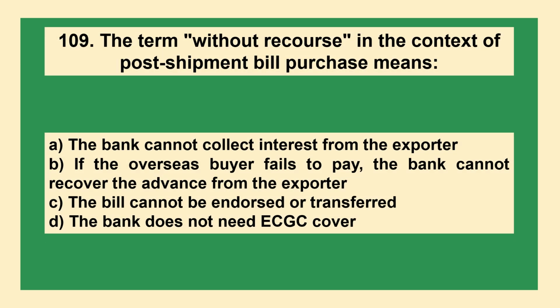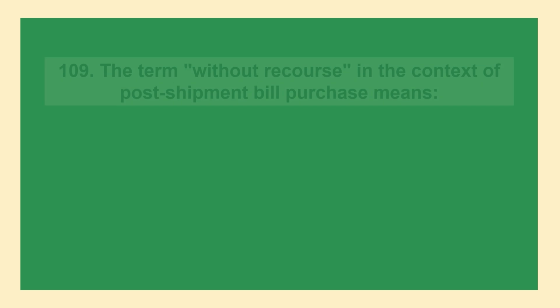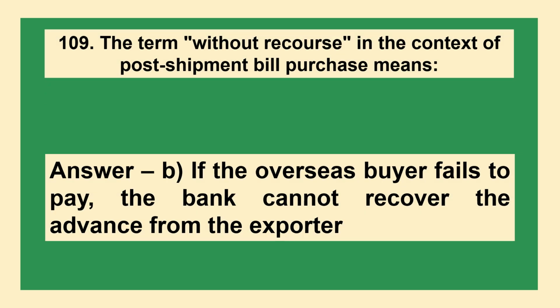The next question is: the term without recourse in the context of post-shipment bill purchase means option A, the bank cannot collect interest from the exporter; B, if the overseas buyer fails to pay, the bank cannot recover the advance from the exporter; C, the bill cannot be endorsed or transferred; D, the bank does not need ECGC cover. The answer is option B, if the overseas buyer fails to pay, the bank cannot recover the advance from the exporter.